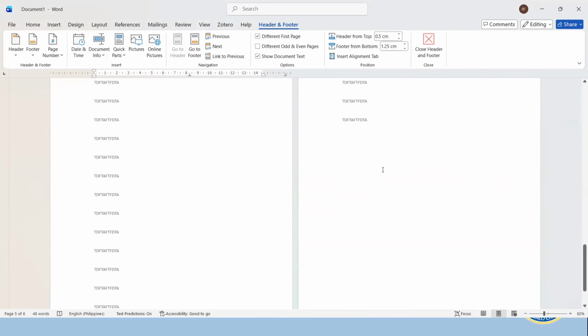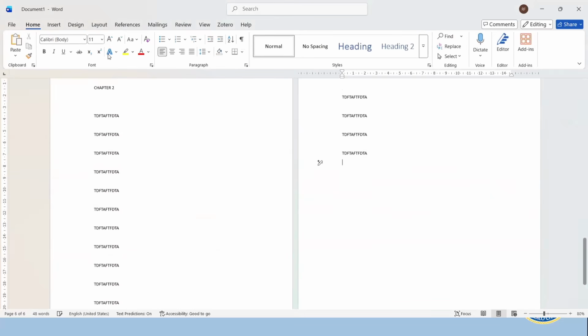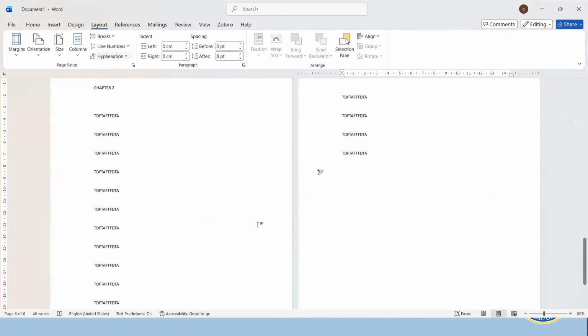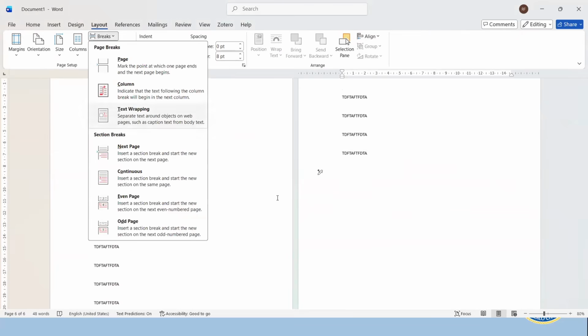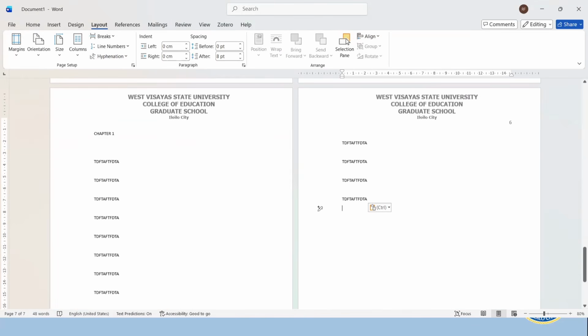Now let's go to the last part. I'll close the header and footer for now. Go to the last part of the second chapter. Go to layout, click breaks, click next page, paste, and this is for the third chapter. Okay?